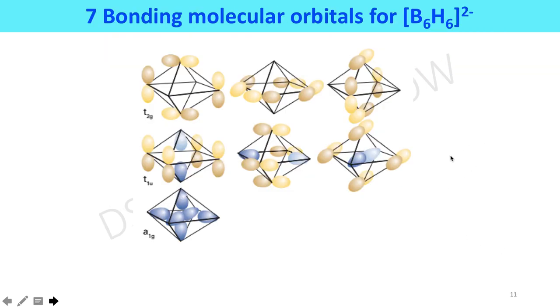All 7 bonding molecular orbital diagrams are shown here. One is non-degenerate, and one is triply degenerate, that is T1u, and this one is T2g. Here all orbitals are oriented. So a total of 7 electron pairs are required to fill these bonding molecular orbitals in the BnHn cage. Therefore, the BnHn cage, that is B6H6 here, requires 2 extra electrons. This makes it stable. So we can conclude that the anionic BnHn 2 minus cluster is more stable than the neutral BnHn cage.